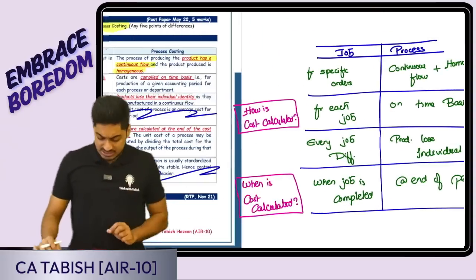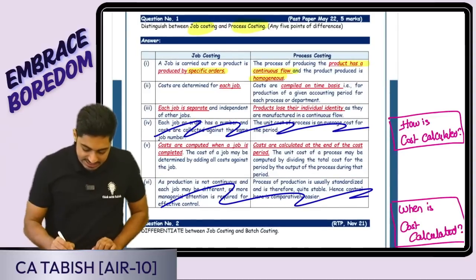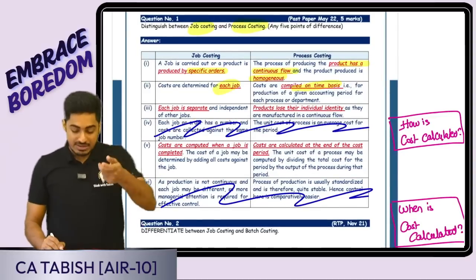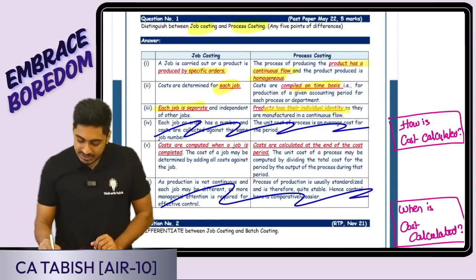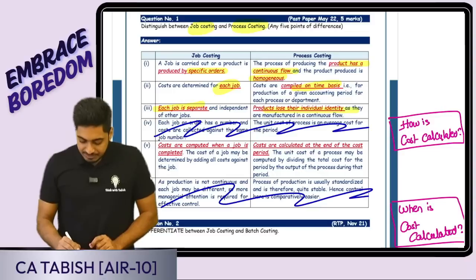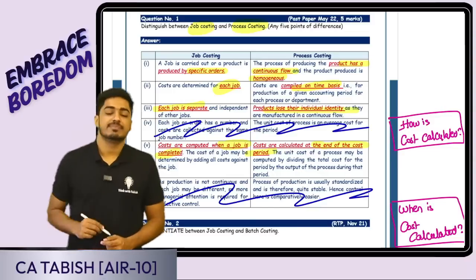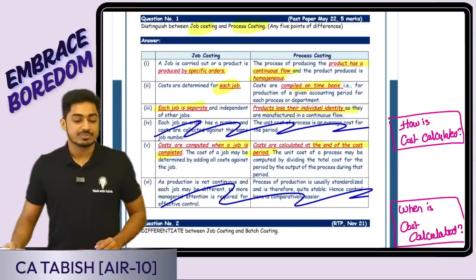So these 4 to 5 pointers you can remember. Look at this. Cost is calculated for each job, on a time basis I'm doing the calculation. Every job is separate. In process costing, products lose their individual identity. Cost is calculated when the job is completed here, and at the end of the period there. Is this clear, everyone? Give me a confirmation.